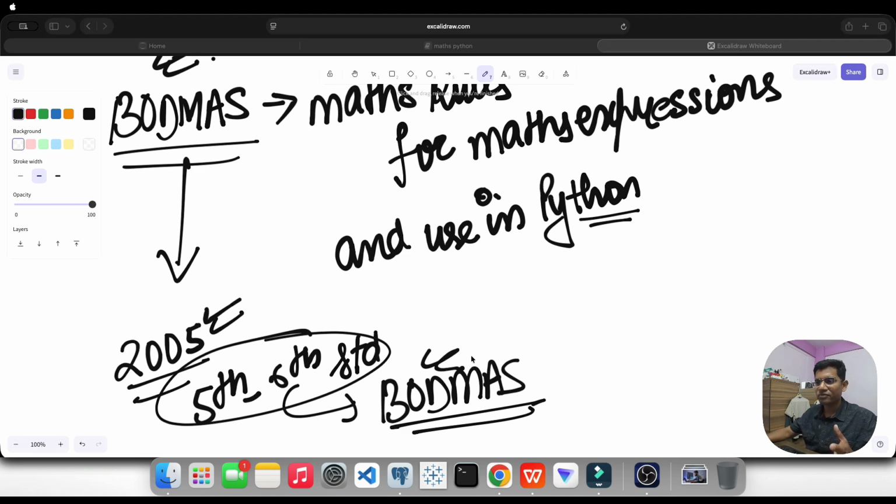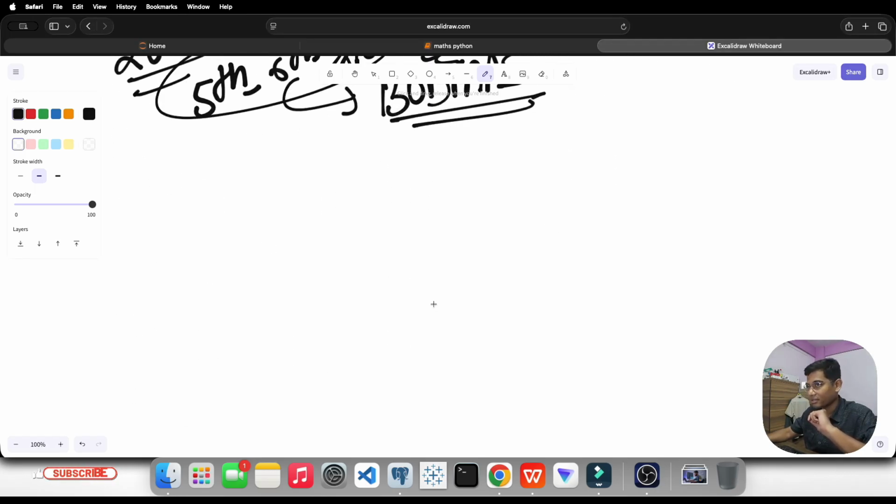So let us first talk about the theoretical part of BODMAS, what it is all about, what is the full form. To be honest, there's a full form in this, and this rule is a kind of order of execution in mathematical terms that helps us to find the correct answer. So first thing first, what is BODMAS? BODMAS is a rule that defines the order of operation in mathematics. Let me write it down. What is BODMAS?